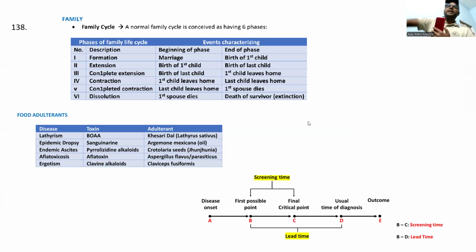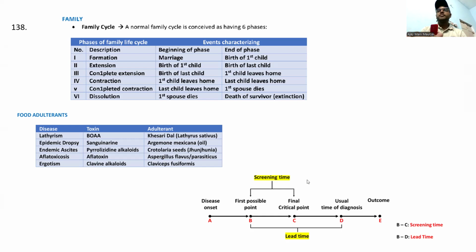Also, guys, from PSM, please remember the family cycle. I think everyone knows about this one. A normal family cycle is conceived as having 6 phases: formation, extension, complete extension, contraction, complete contraction, dissolution. Please remember this one. Just remember the cycle order, and also remember what is formation, what is extension, what is complete extension. And also here, guys, please remember the disease, toxin, and the adulterant. For example, Argemone mexicana is the source of sanguinarine. Please remember this one: disease, toxin, and adulterant.